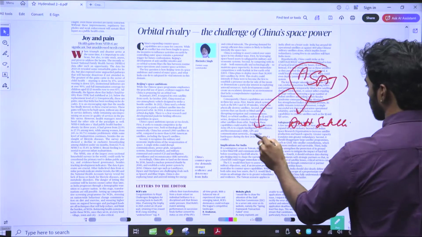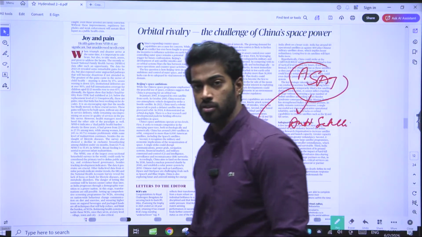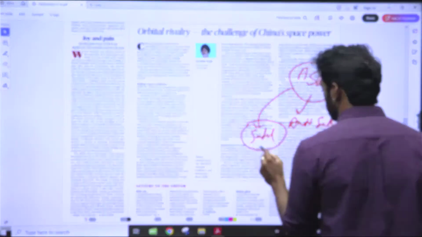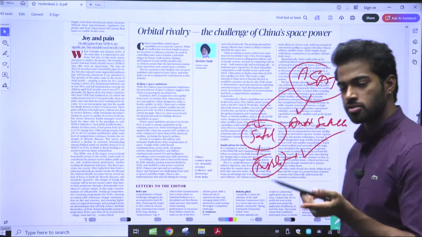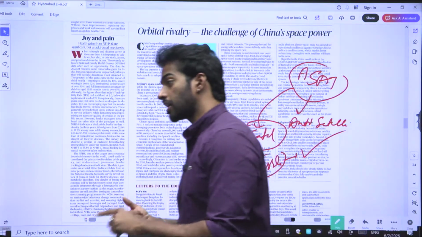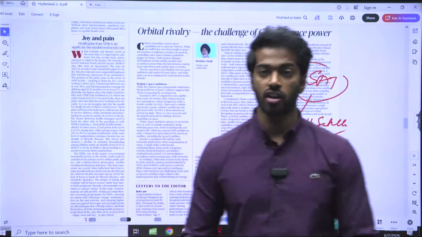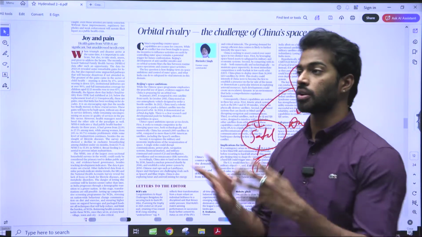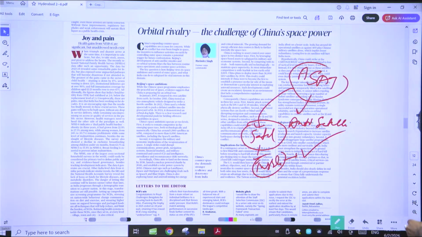Why is it troublesome? Because there are many satellites present in space. As there are many satellites present in space, what will happen? Obviously, a tussle. And who will win this tussle? Whoever has more capability will win. And China is actually developing its capability, meaning that it started to create ASAT, satellites which can destroy other satellites, and satellites which can clear the debris, meaning that it is trying to gain dominance in the space area. Okay, that is the first thing that we need to keep in mind when it comes to this particular editorial.